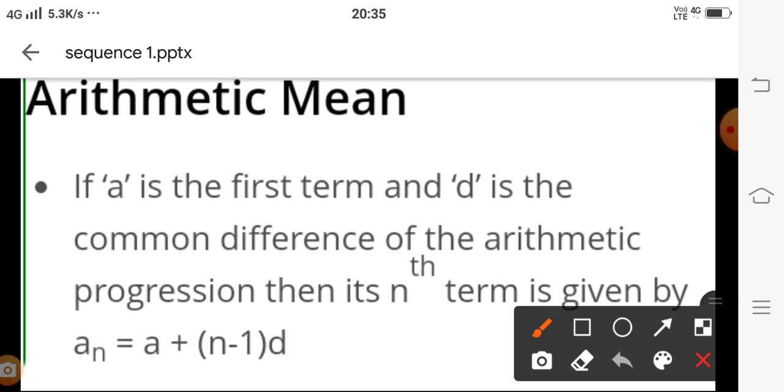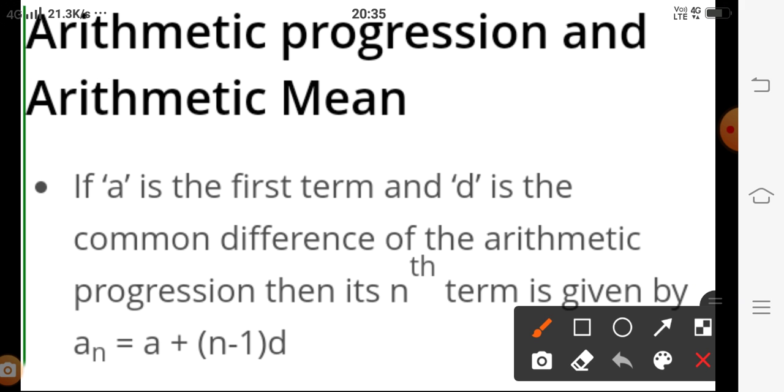Now here we have arithmetic progression and arithmetic mean. Let us start with arithmetic progression, then we will discuss arithmetic mean later on, and that is a new term for you, but arithmetic mean we have already studied. Average means the mean. If two numbers are given, we are able to find the average. In earlier classes we learned this as average, then in class 10th we learned it as mean, and in class 11th we write this as arithmetic mean.